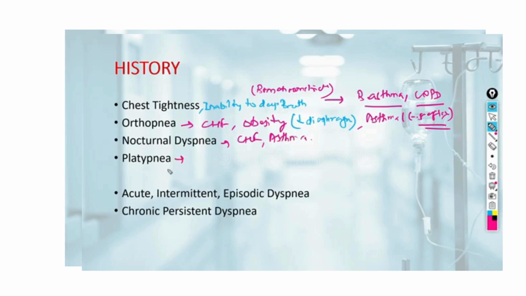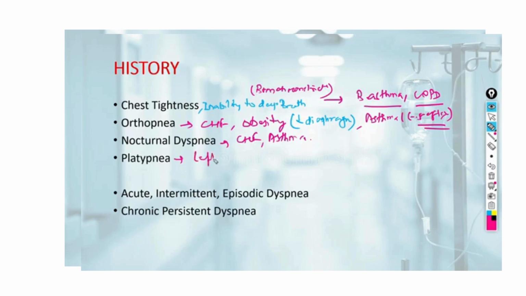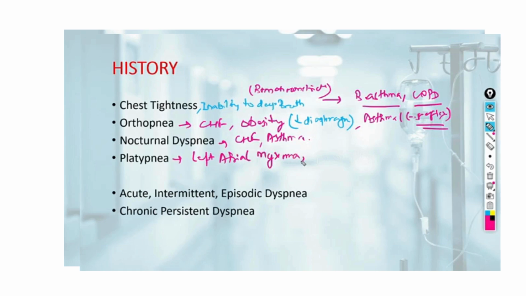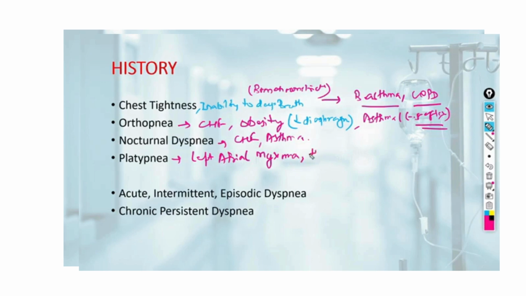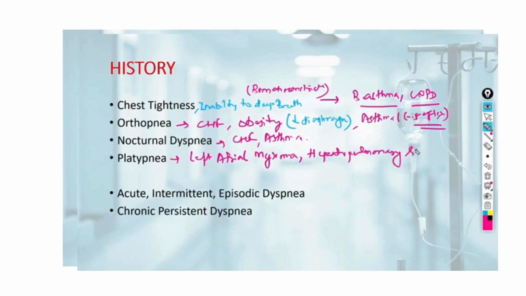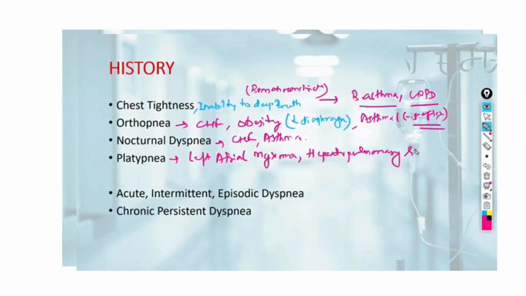Platypnea means dyspnea occurring in upright position. This is a typical feature of, it is very important, left atrial myxoma, and one complication of cirrhosis, that is hepatopulmonary syndrome. In hepatopulmonary syndrome, the patient experiences dyspnea in upright position and gets relief in supine position.